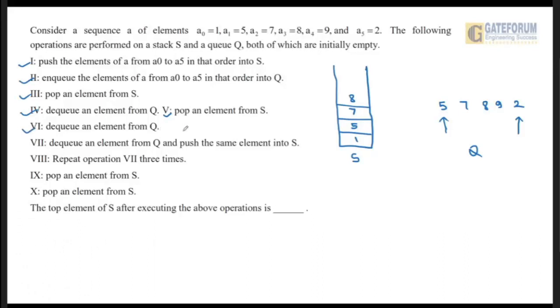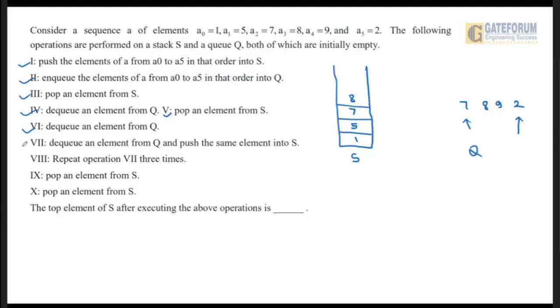Dequeue an element from the queue. Now we have to dequeue, meaning we have to remove 5 from the queue, right? Let us remove 5. Now we have done the dequeue. Now this is the front element.